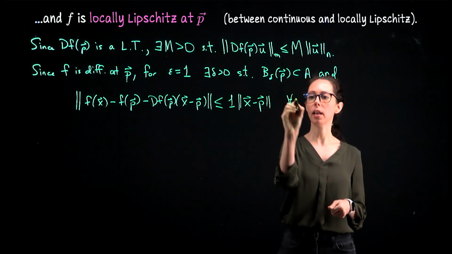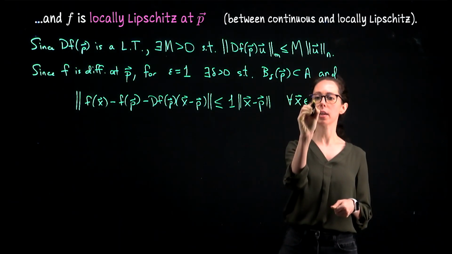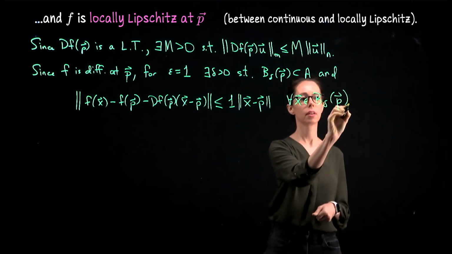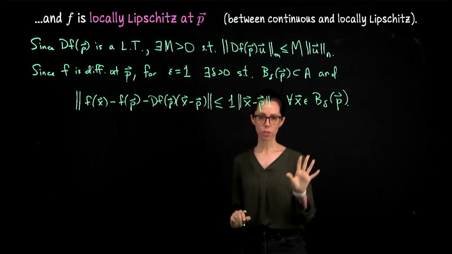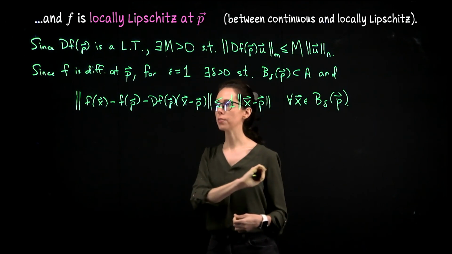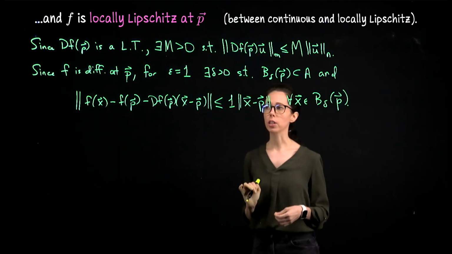So let me say, for all x in this delta neighborhood around p. Okay, so these are two facts that we know: because we're working with a linear transformation, the first is automatically satisfied, and we know already that our function is differentiable at p.